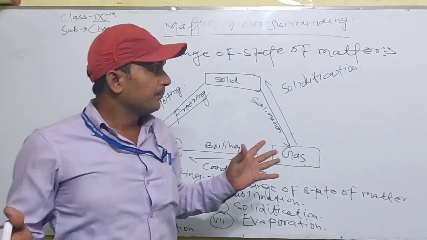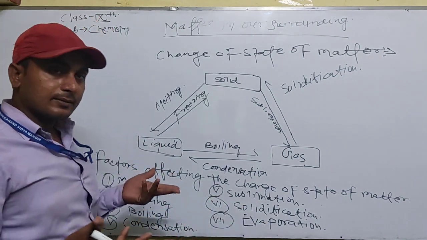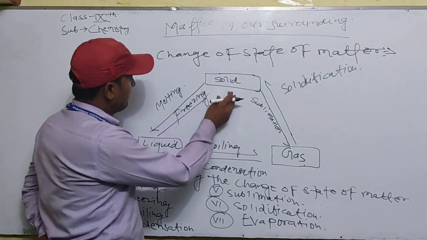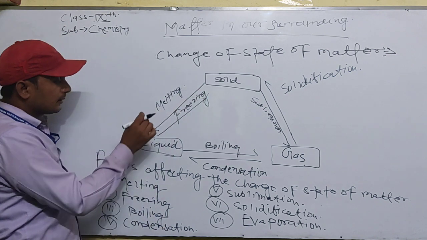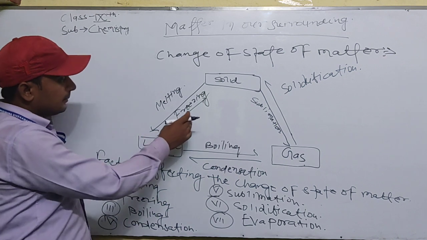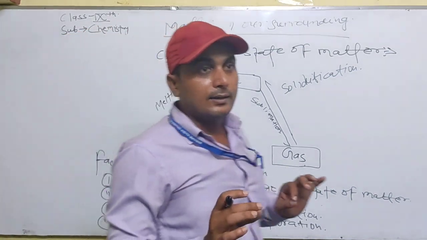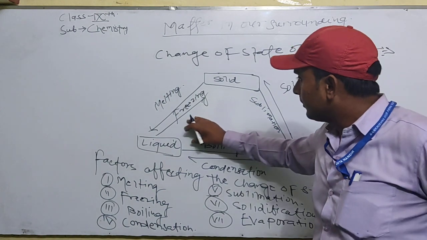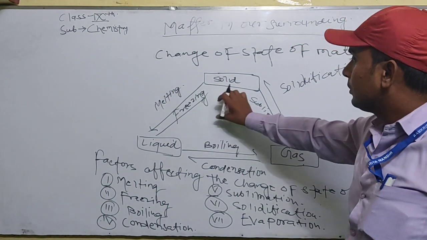We will discuss the factors. Now we will discuss when a solid melts to form a liquid, and when a liquid freezes to make a solid. For example, when water is kept in the freezer, it forms a solid by freezing. This is called freezing.